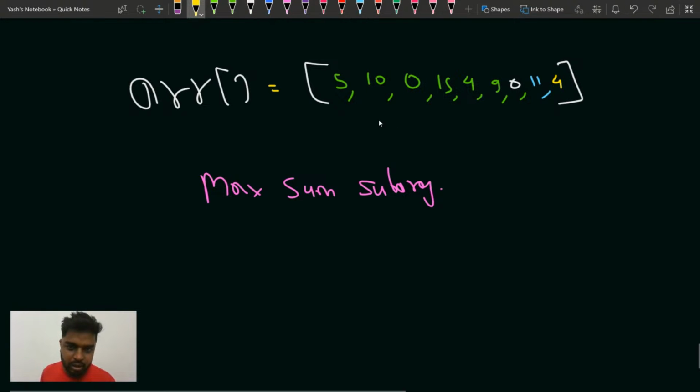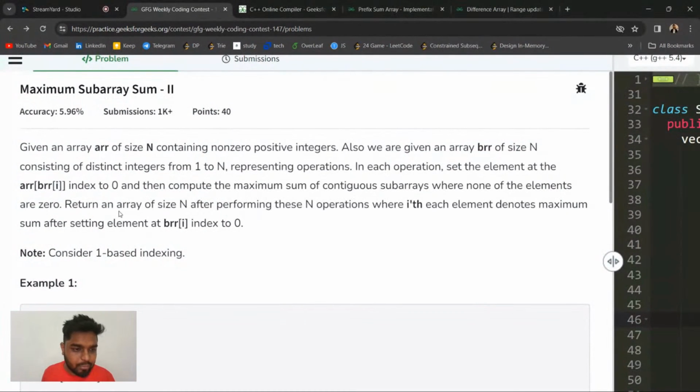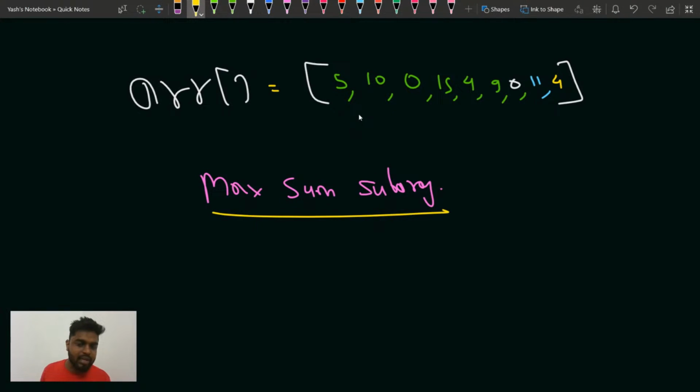Okay, so if you will see here, guys, what is the maximum subarray sum? Also notice that you don't have to include any elements which are 0. If you see this subarray, what is the sum of this subarray? 15. What is the sum of this subarray, guys? Understand?